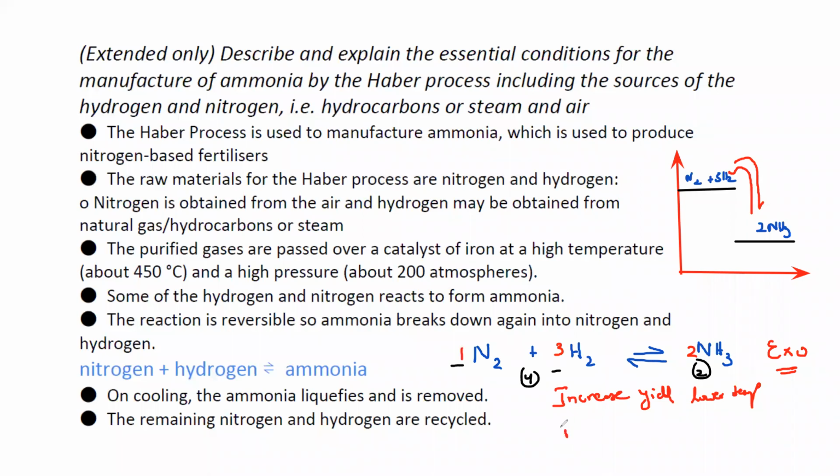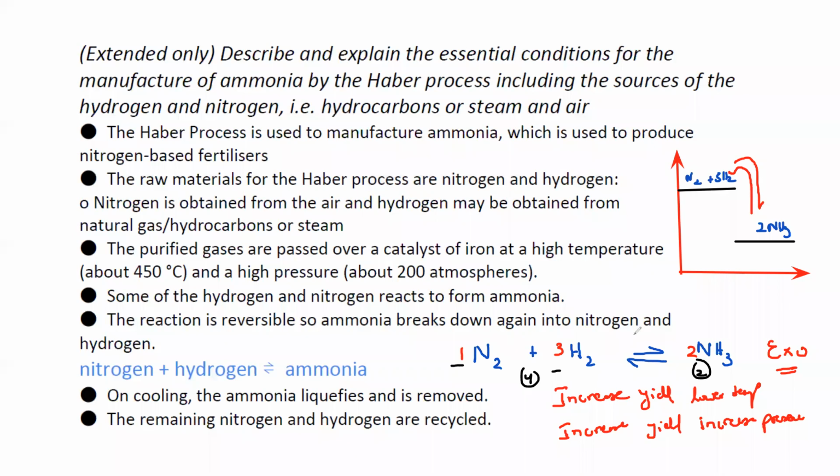So if we want to increase the yield of the product, we should increase the pressure. So this reaction should be carried out at high pressure and low temperature so that the equilibrium shifts toward the right hand side, and we get more ammonia.